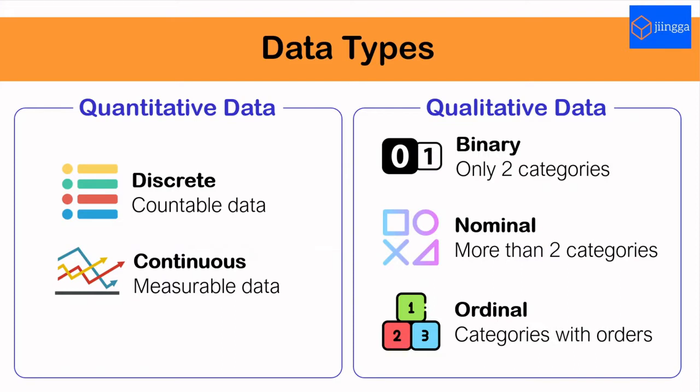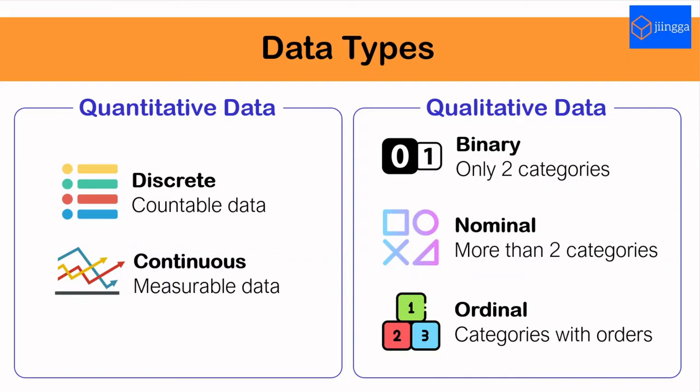Note that these two categories are in the same level or same order, which means there is no discrimination like male is better or higher than female, or female is better or higher than male. There is no such discrimination. Binary data is regarded as nominal data too.